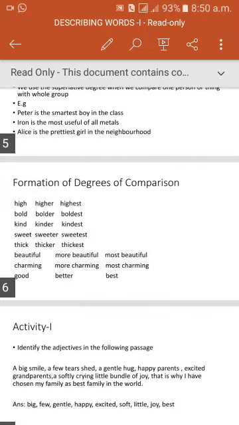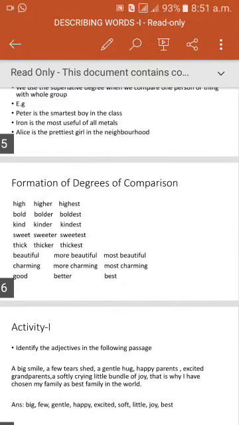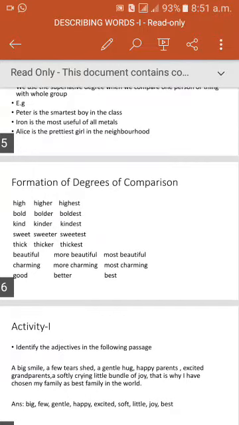So, rules for changing the degrees of comparison. An adjective without comparison is said to be in positive degree. We don't make any comparison in positive degree. For example, Gopi is clever. The rose is a beautiful flower. Clever is an adjective. Beautiful is an adjective. So here we don't make any comparison, right?